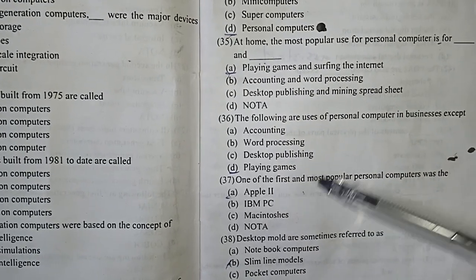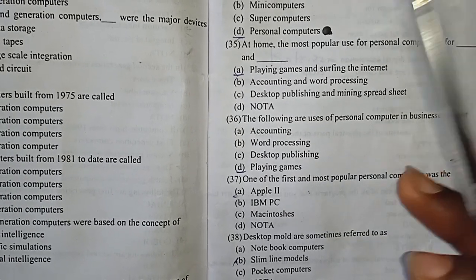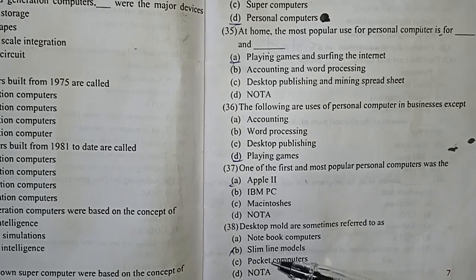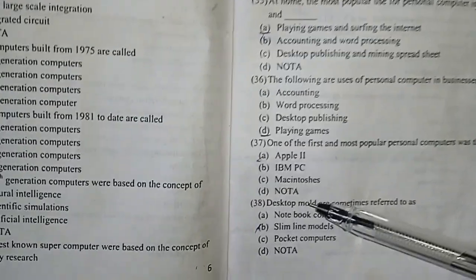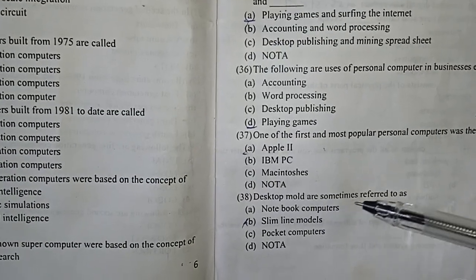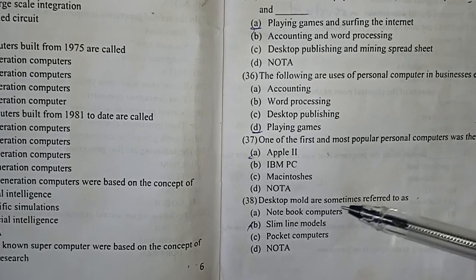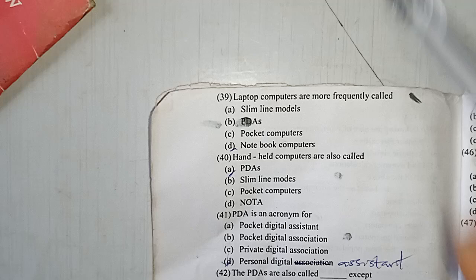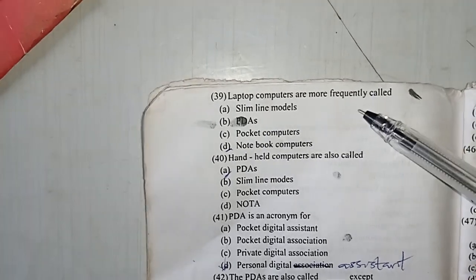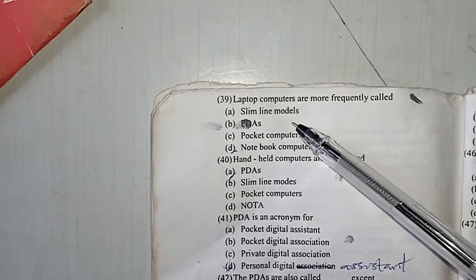One of the first and most popular personal computers was the Apple II. IBM was desktop, Macintosh desktop, so it's Apple. Desktop models are sometimes referred to as slimline models. Laptop computers are more frequently called slimline models, PDAs, pocket computers?